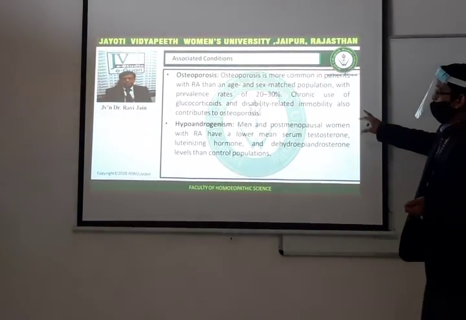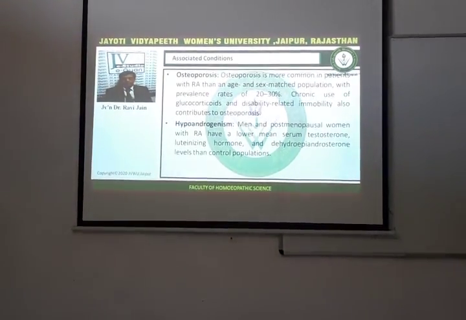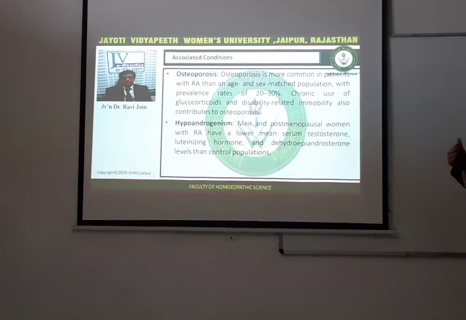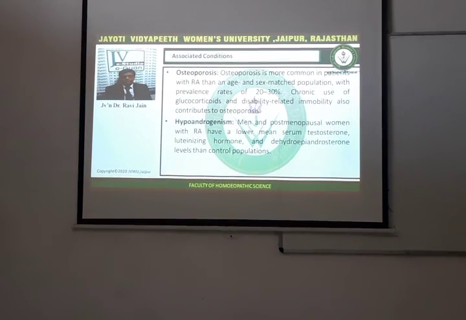With a prevalence rate of 20 to 30%, the chronic use of glucocorticoids and disability-related immobility also contribute to osteoporosis. Since due to rheumatoid arthritis, the mobility of the patient is restricted.